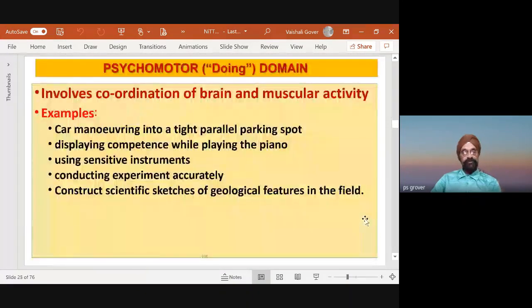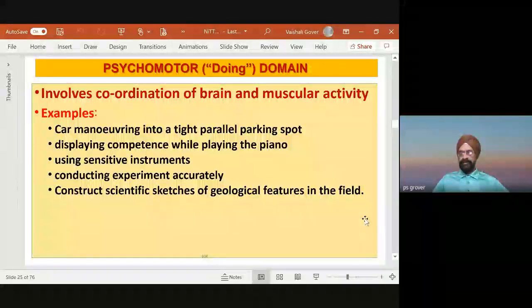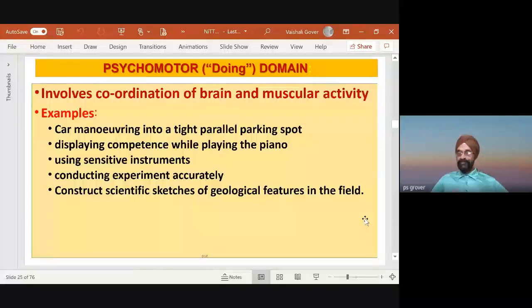We do this by keeping in mind that the psychomotor domain involves coordination of brain and muscular activity. Let us understand these things, because if you understand these things, you will be able to write a very good set of course outcomes or learning outcomes. So, example, car maneuvering into a tight parallel parking spot. Now, please, this is psychomotor. How many of us can do parallel parking?